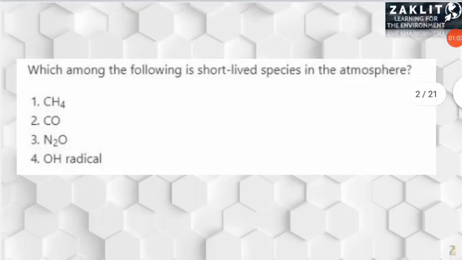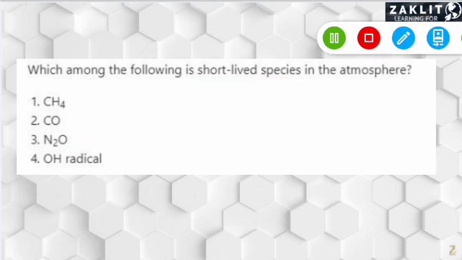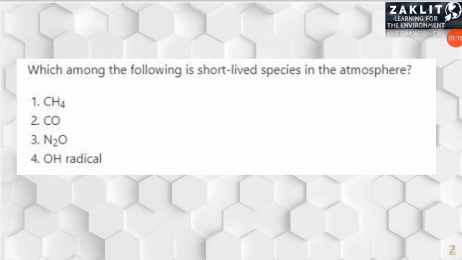The next question is: which among the following is a short-lived species in the atmosphere? It is also a frequently asked question and we have discussed it. The correct option will be the hydroxyl radical. The OH radical is the short-lived species in the atmosphere. Moving on to the next question.